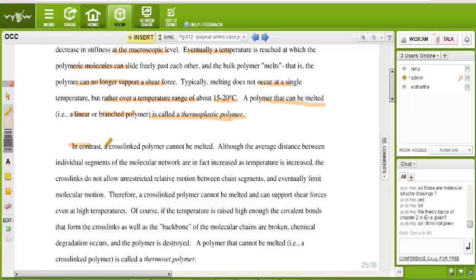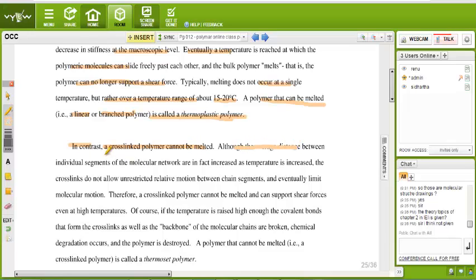In contrast, a cross-linked polymer cannot be melted. See the above case, which is the example of a thermoplastic polymer. It is linear and branched. Now, a cross-linked polymer cannot be melted.